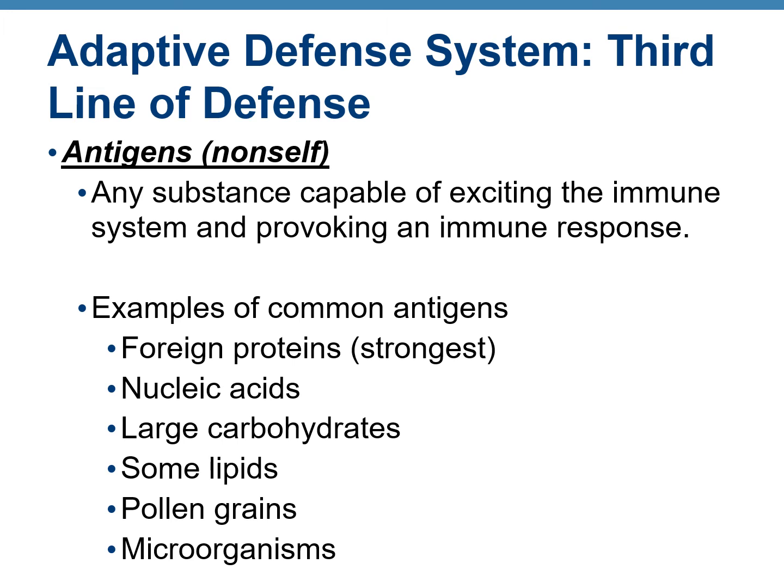In order to understand adaptive immunity better, we have to first understand what an antigen is. An antigen is any substance which has the ability to start an immune response inside the body. Most commonly, the antigens are proteins. Okay, they are the strongest antigens. But in addition to proteins, carbohydrates, nucleic acids, lipids, microorganisms, anything can act as an antigen.